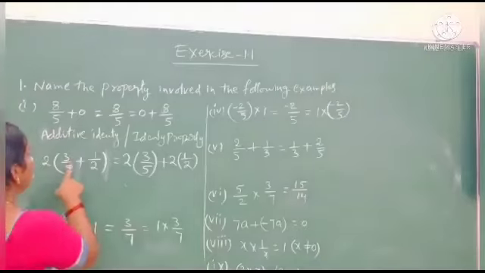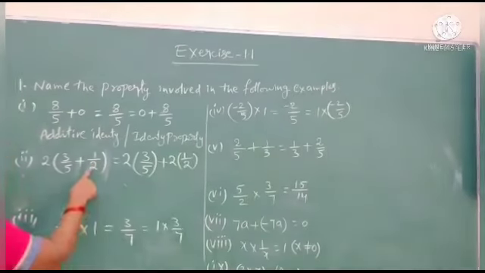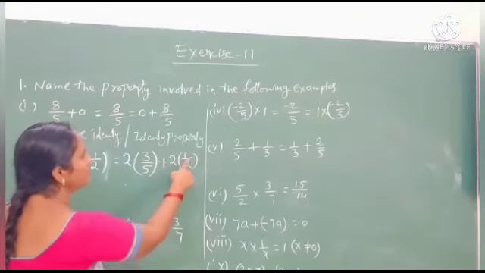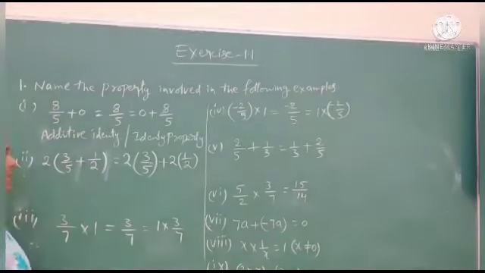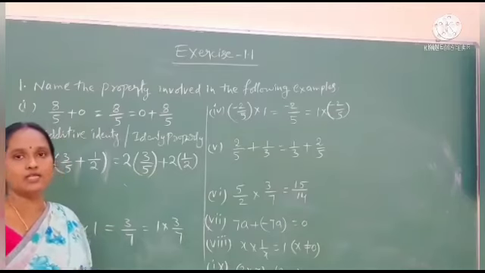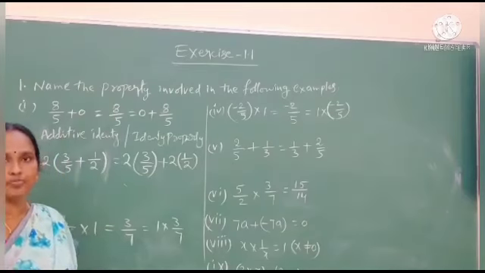2 into 3 by 5 plus 1 by 2 equals 2 into 3 by 5 plus 2 into 1 by 2. This is the second question. What fundamental operations are used in this question?